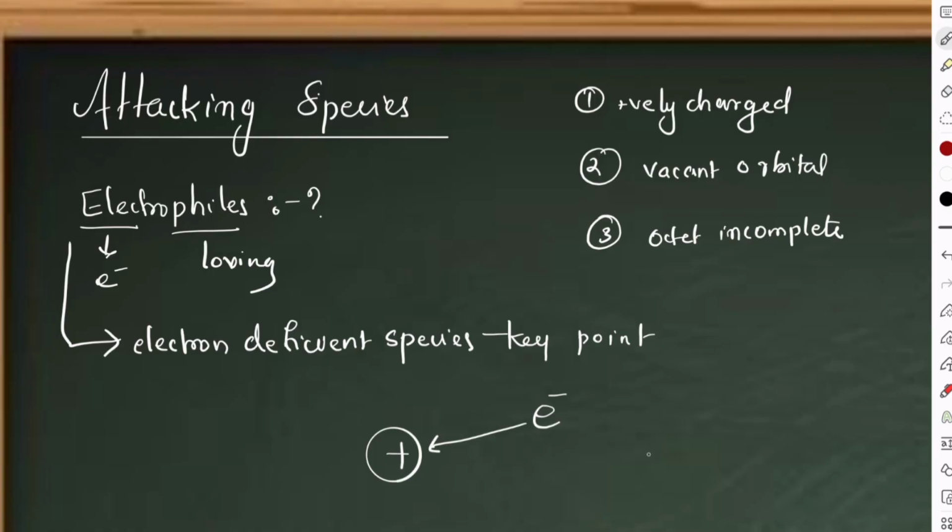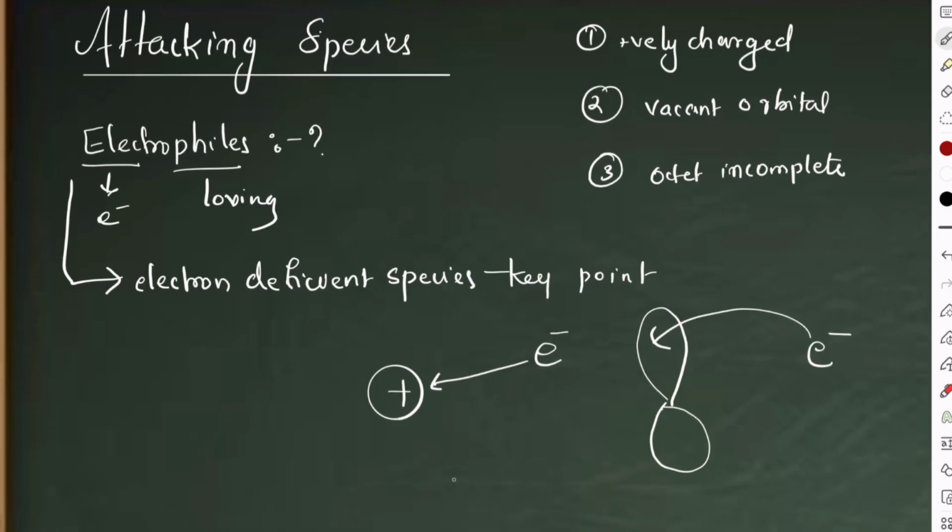For sure. If any vacant orbital is there, this orbital is also going to attract the electron. Now suppose there is an octet incomplete. Octet incomplete means any atom that does not have an octet. With 8 electrons it is stable. Suppose it does not have 8 electrons, then also it will attract electrons. So these are the three possibilities in order to behave as an electrophile.